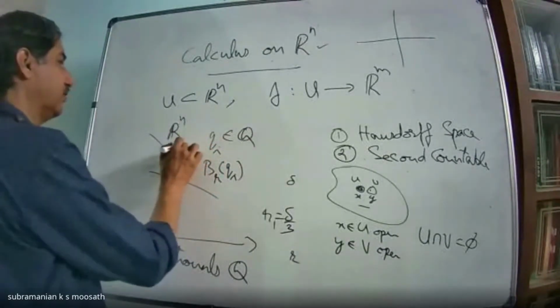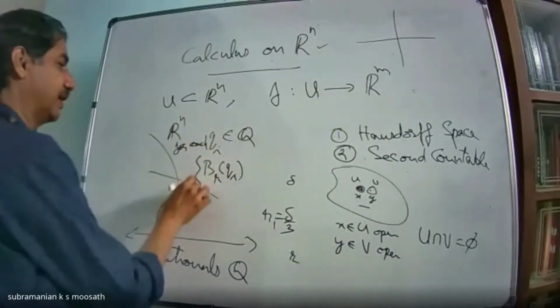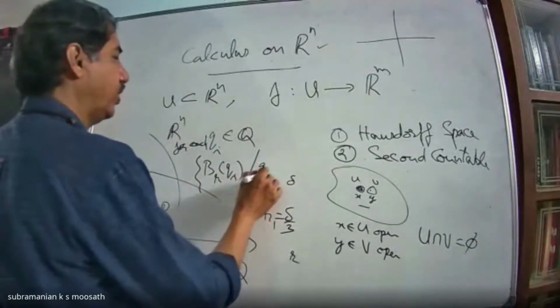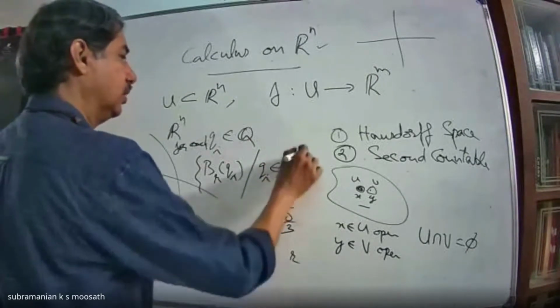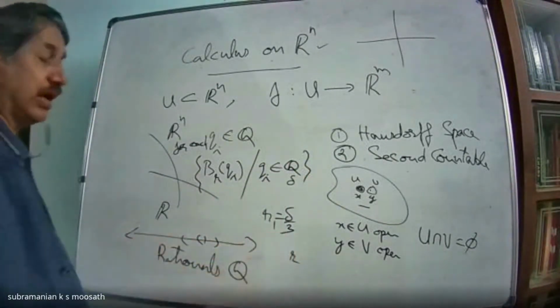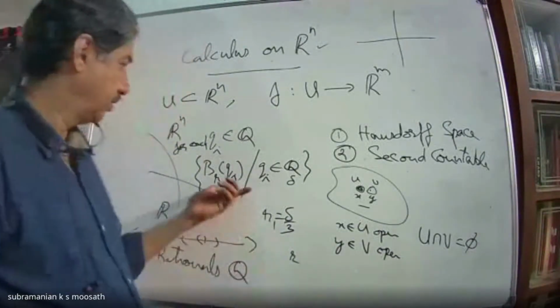For each qi I am considering this. So I'll get a collection of open balls, where qi belongs to Q. Here by open ball I mean open interval. Will it cover R?